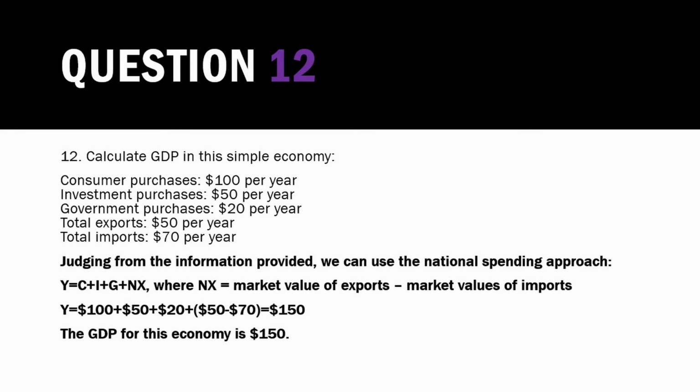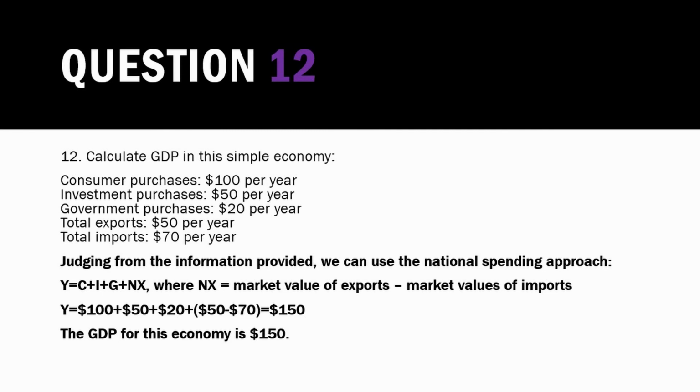For question 12, we're using what we learned in the textbook as well as what we interpreted in question 11, and we want to calculate GDP in this simple economy. So adding consumption, investment, government spending, and total exports together, and then subtracting the total imports, gives us 150.